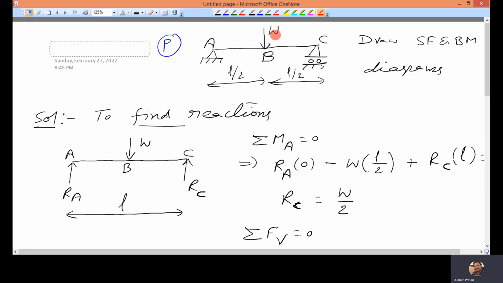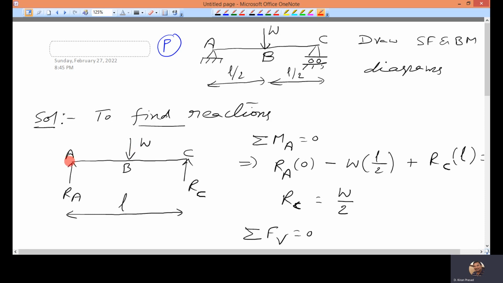This beam is acted upon by a simple point load. That load is acting at half of the length of the beam. So this is L by 2, this is also L by 2. As usual, the first step is you have to find out the reactions at the supports. So at this support, the reactive force is RA. At this support, the reactive force is RC. I have not considered horizontal force here because only vertical external forces are acting.